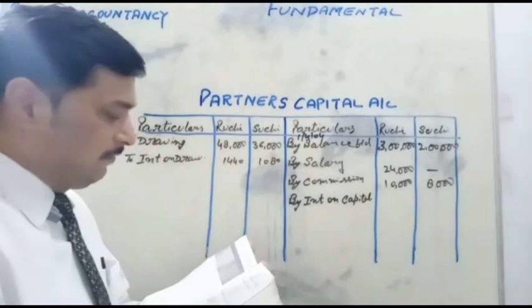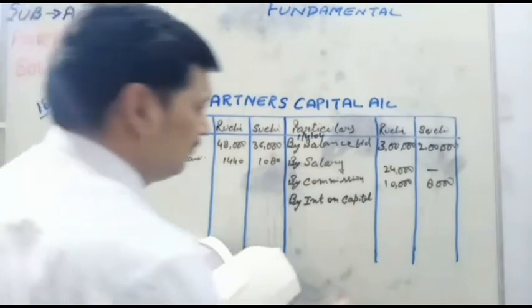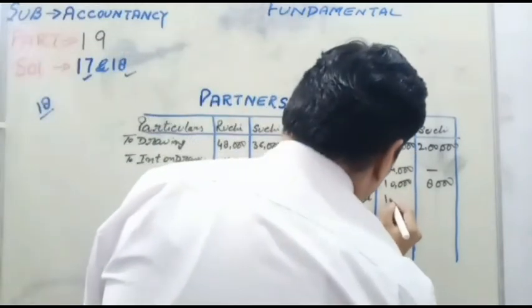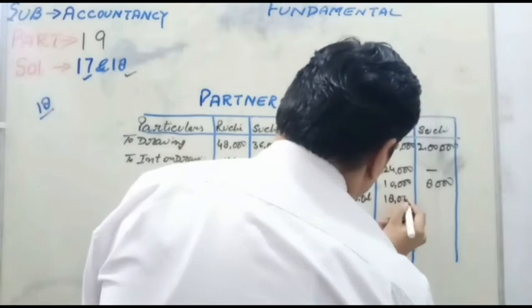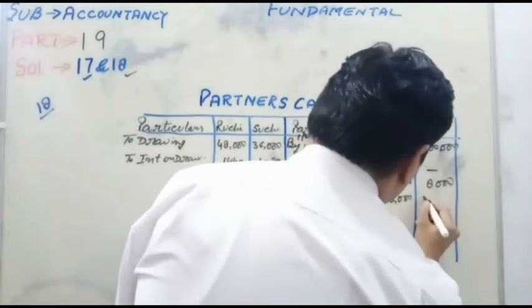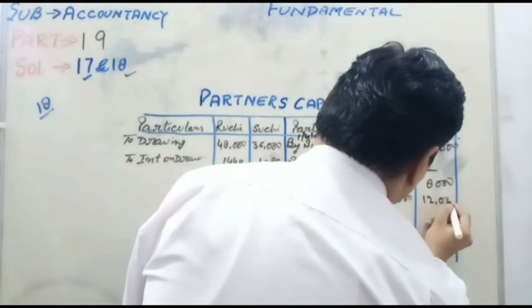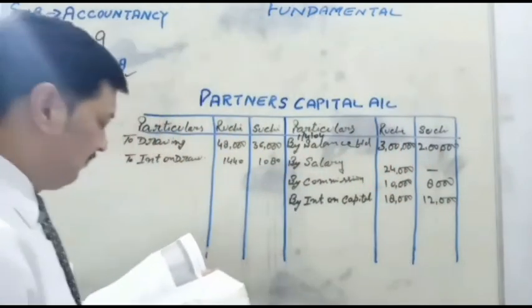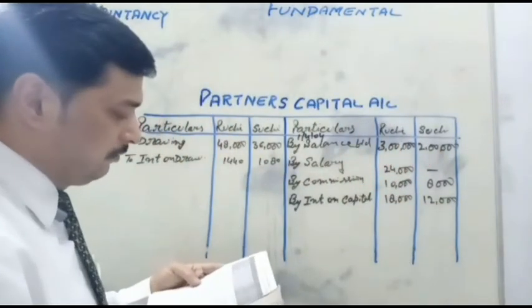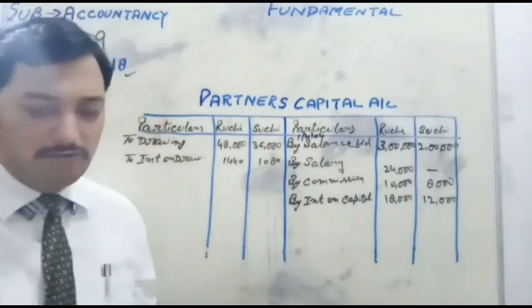Interest on capital is given at 6% for both partners. 6% of 3 lakh is 18,000 and 6% of 2 lakh is 12,000.